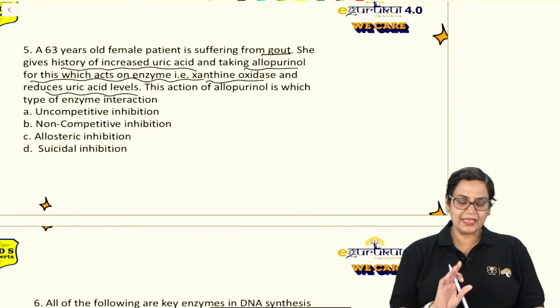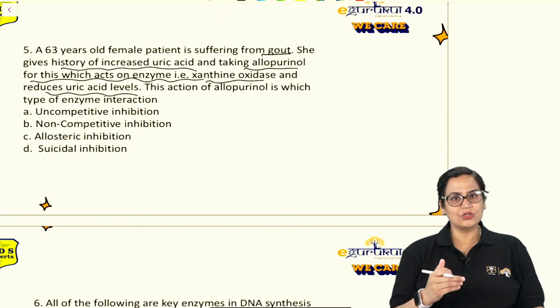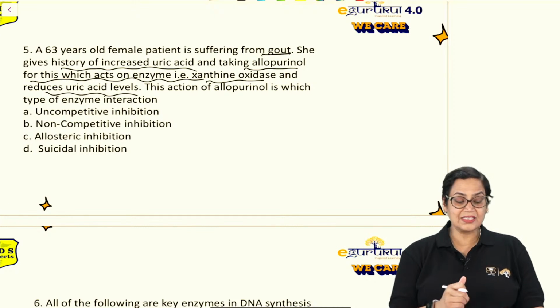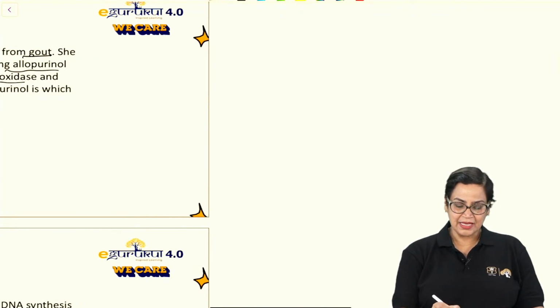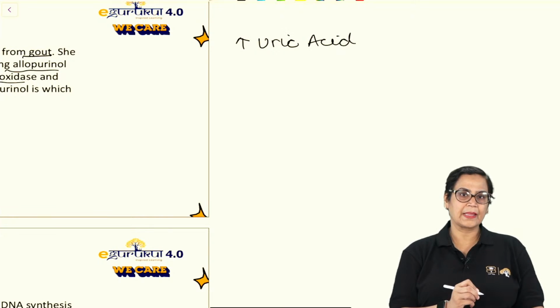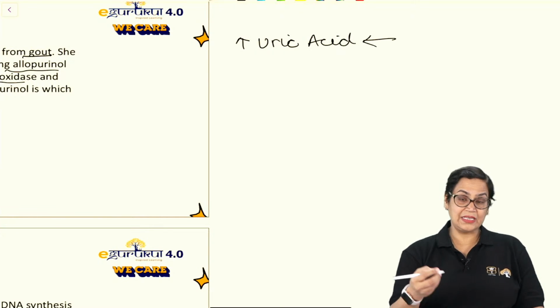Now see, again this is very simple. This I have discussed in my videos also. I have explained in detail what is the mode of action of this allopurinol. Now see, what happens is hyperuricemia, or increased uric acid. This comes from obviously purines.